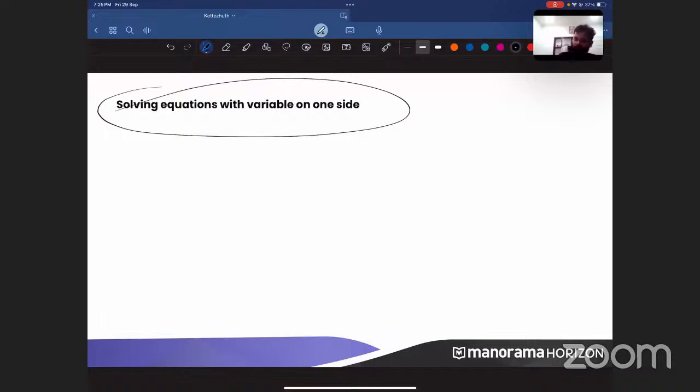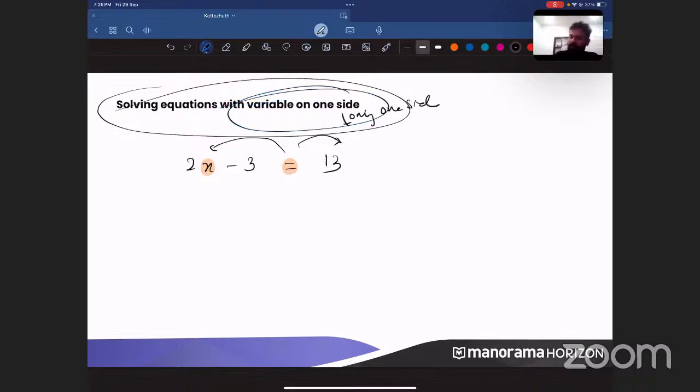So when you have only a variable on one side, for example, 2x minus 3 is equal to 13. What is the variable here, everyone? X is the variable. Is the variable on one side or both sides? Look at equal to. The variable x is on the left of equal to, right? This is left and this is right. So the x is always here on the left side of the equation. So that means the variable is on only one side.